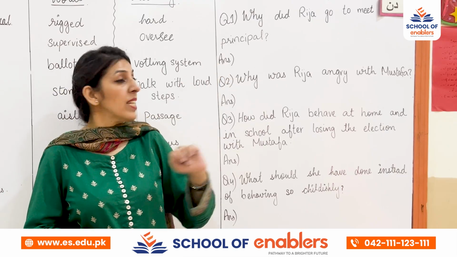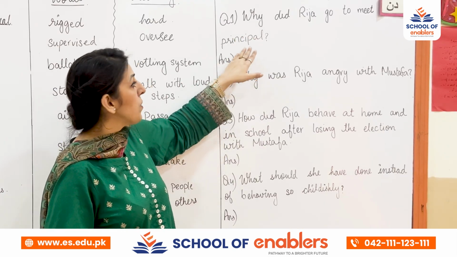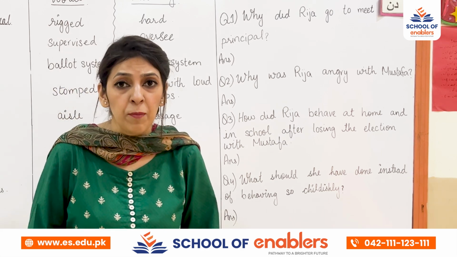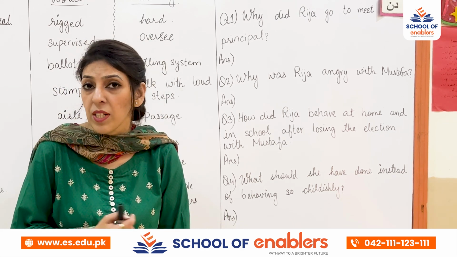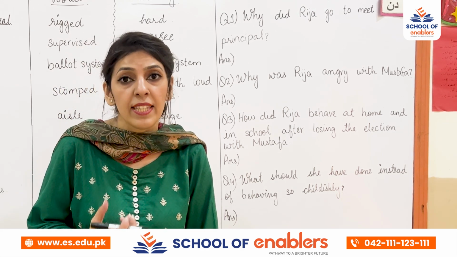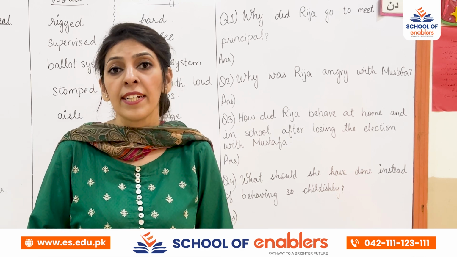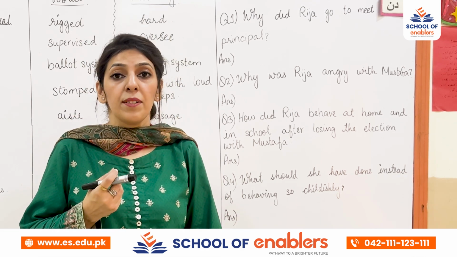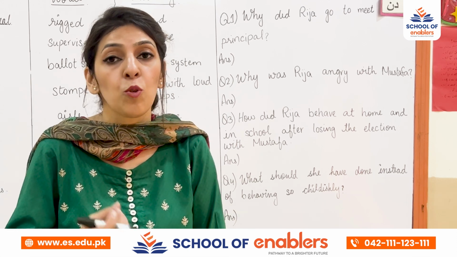The first question is, why did Rija go to meet the principal? So what do you think? As the principal was her mother, she wanted to tell her that the elections were unfair, and that Mustafa does not deserve to be a school captain.